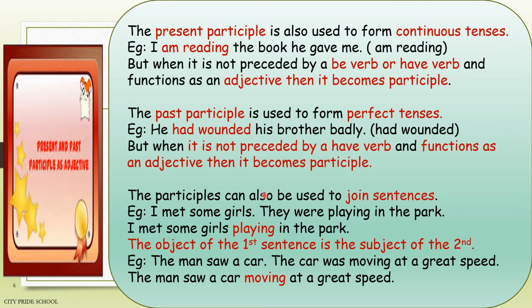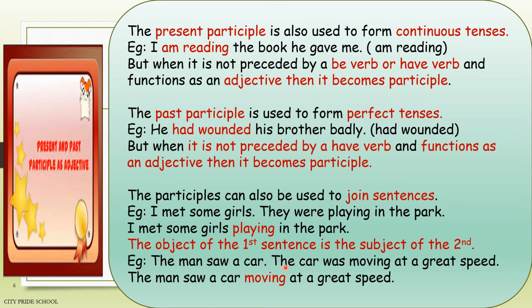Some girls, right? It is the object of the verb met. It becomes the subject of the second verb, the subject of the second sentence. For example, I met some girls playing in the park. Now here, girls, which was the object of the first sentence, has become the subject of the second sentence.